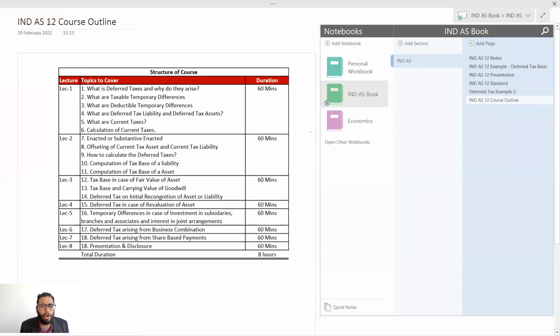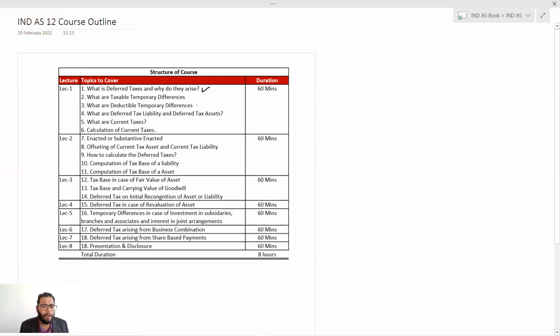In this lecture, we saw what deferred tax is and how it arises, taxable temporary differences, deductible temporary differences, deferred tax liability and asset, current taxes, and calculation of current taxes. The 8 and 10.4 we calculated, and above that, 1 and 0.7 we calculated as deferred tax.